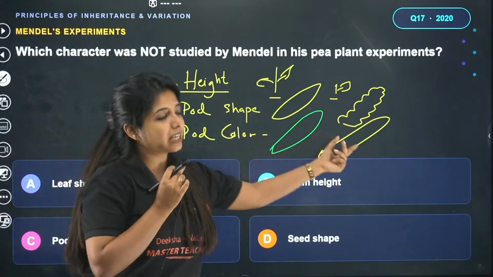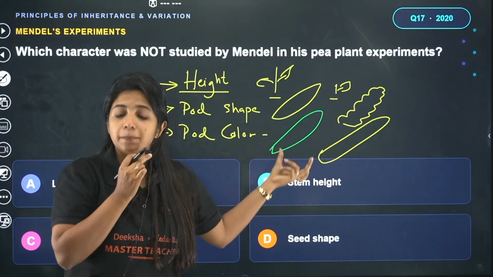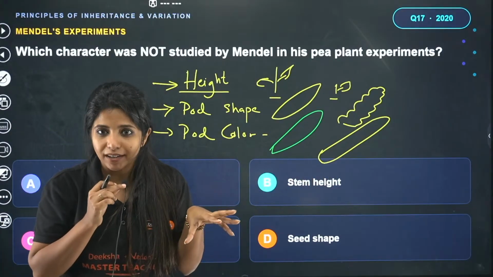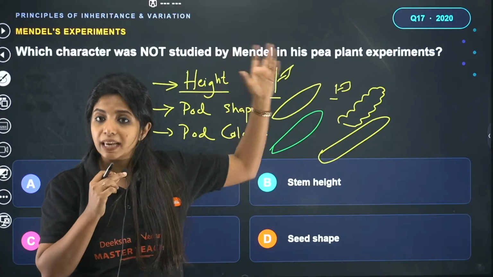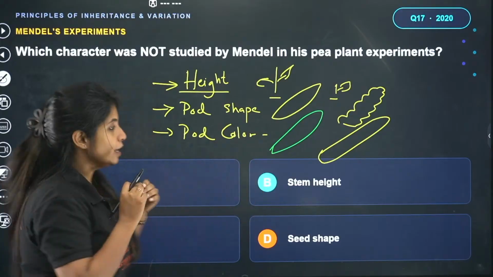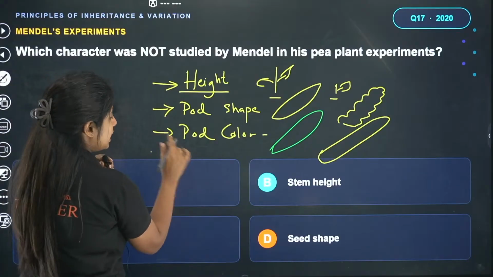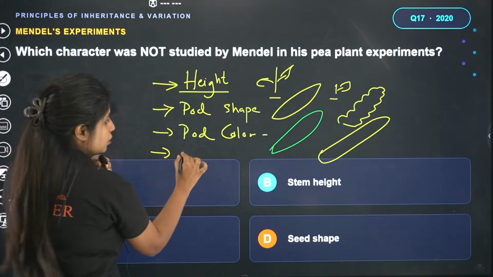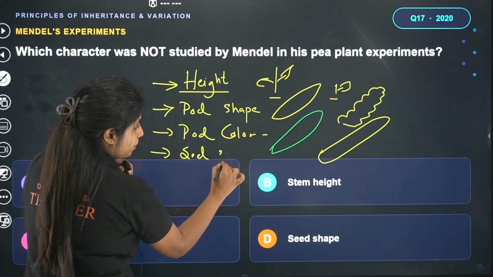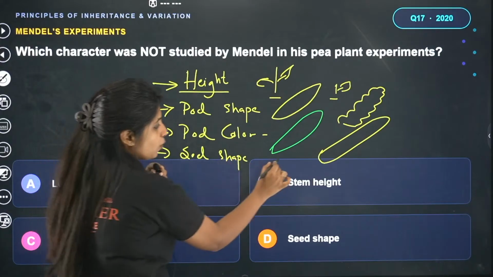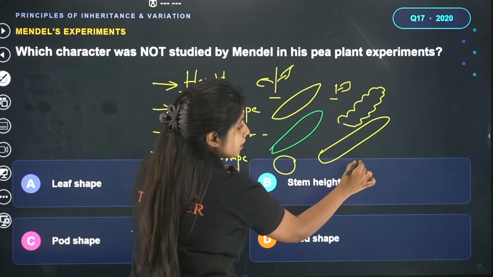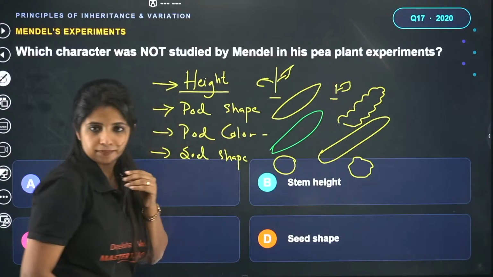So when he crossed these, he got all of them to be green plants. He didn't get anything in the middle. That is why he was using the same plant again and again for his experiment. So these are just three characters. You have a few more. Apart from pod color, you have seed. In seed, you have seed shape, which can be round or wrinkled.